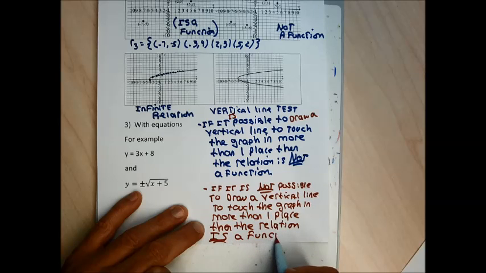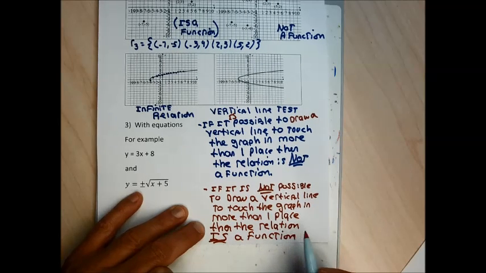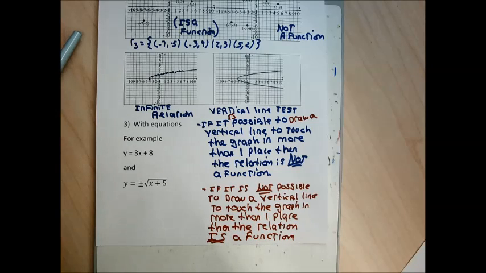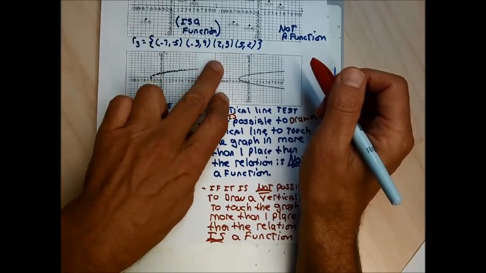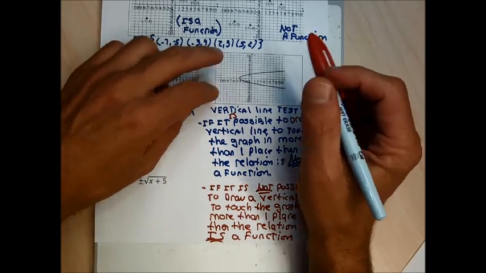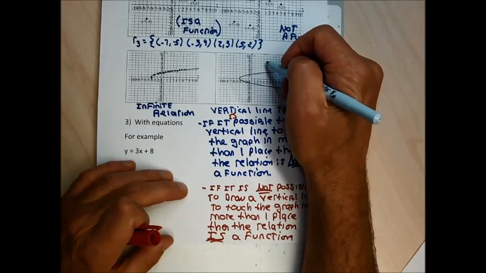So when we have graphs of relations where all the points are connected, the easiest way to figure out if that graph represents a function or not is just to draw a vertical line physically or fictitiously. If you can visualize a vertical line that can touch the graph in more than one place, then the relation's not a function. It's kind of easier to show that. The second bottom graph here, which I might call relation 6, this would be relation 5, relation 6, this relation would be considered not a function.